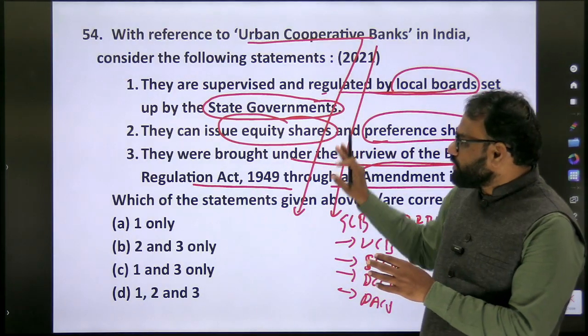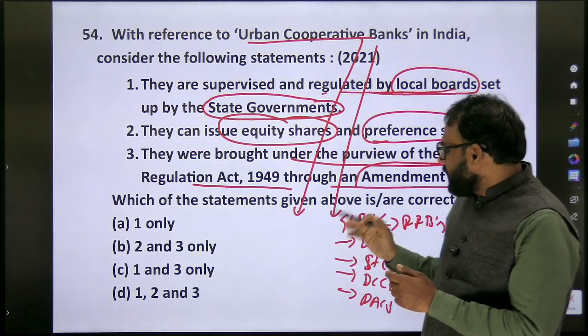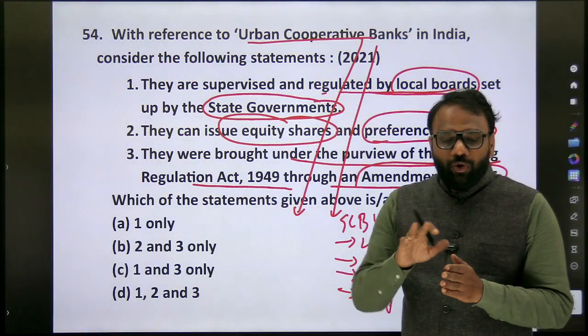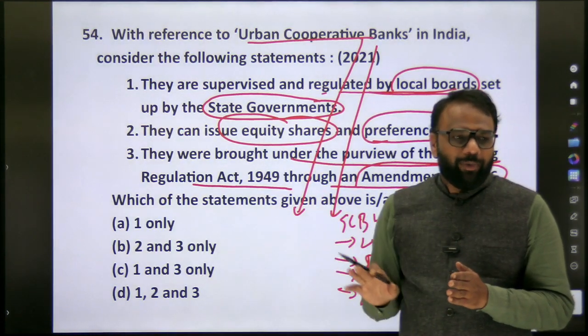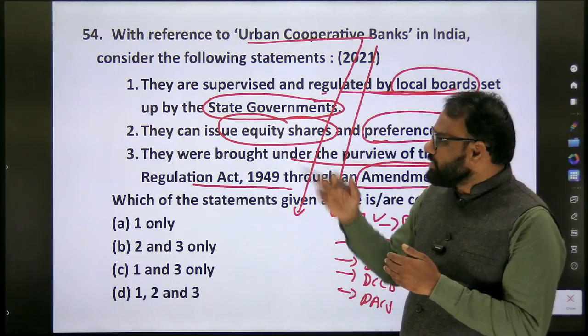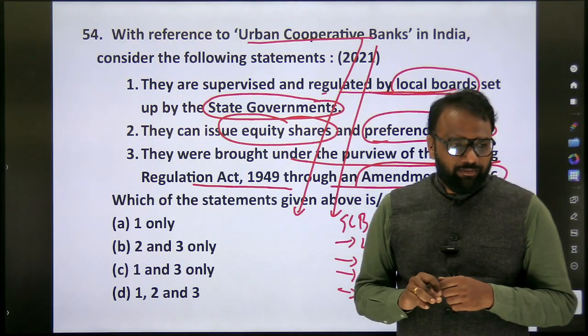But here, based on this question, we need to understand who is going to regulate scheduled commercial banks, who is going to regulate district central cooperative banks, who is going to regulate urban cooperative banks, who is going to regulate state cooperative bank. So all those questions we have to pose and we have to try to find the answer to the same.